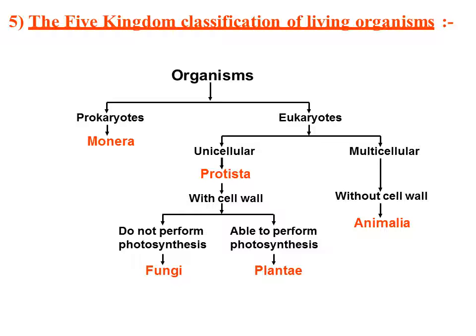In unicellular organisms, we have Protista. That means according to types of cell, those Protista have cell wall, whereas in multicellular organisms, you don't have cell wall. Now let's talk about Protista. Again, it has been divided into two parts. Do not perform photosynthesis.